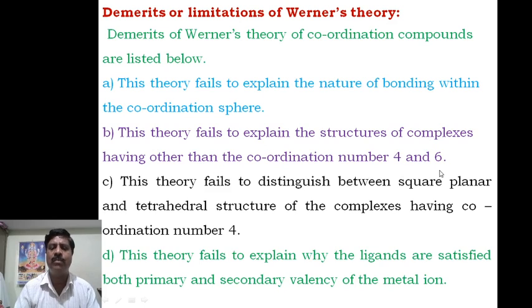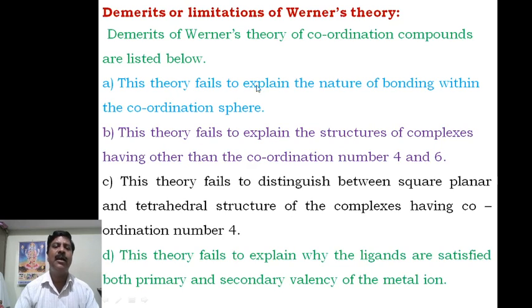Next, this theory fails to distinguish between square planar geometry and tetrahedral geometry having the coordination number 4, because coordination number 4 has both tetrahedral and square planar geometry, and they cannot be distinguished. This theory fails to explain why the ligands satisfy both types of primary and secondary valency.